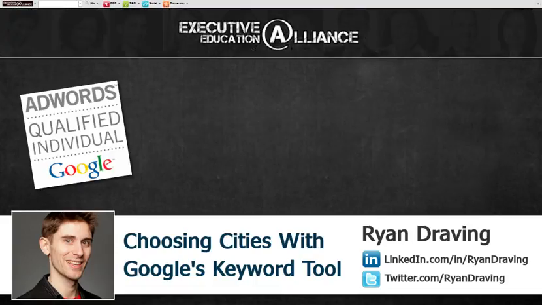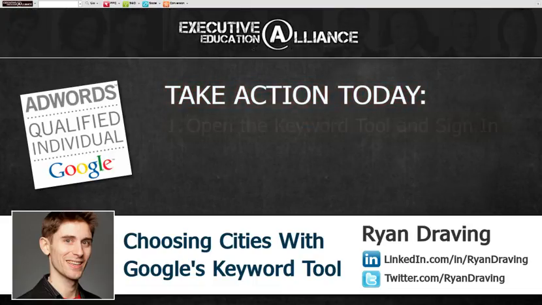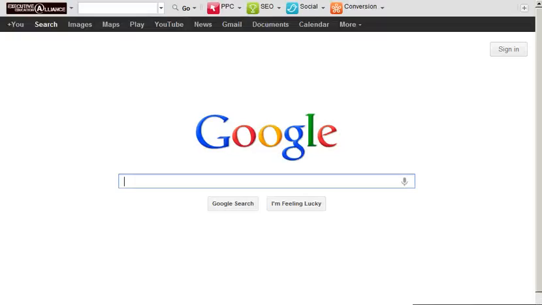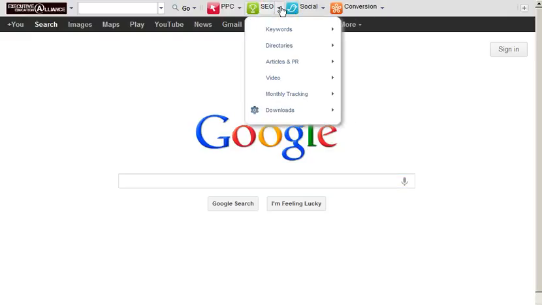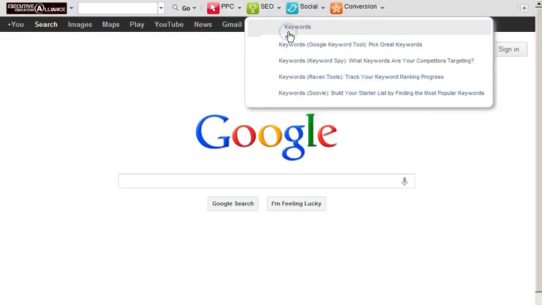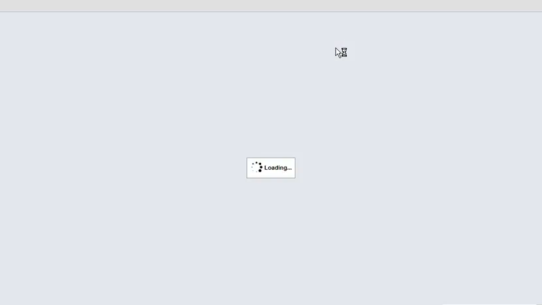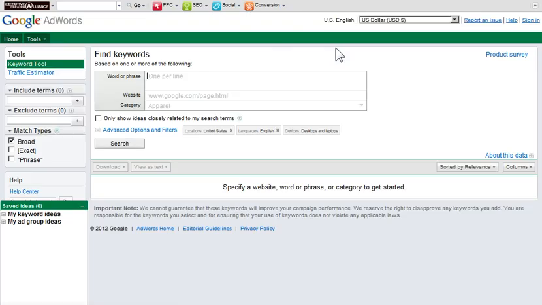I'm going to show you what you're going to be taking action on today. First off, we'll go ahead and open up Google's keyword tool and sign in. To do that, let's just go to our toolbar, and up here we'll click on the SEO folder, click on keywords, and click on Google Keyword Tool. And that will open up this page.